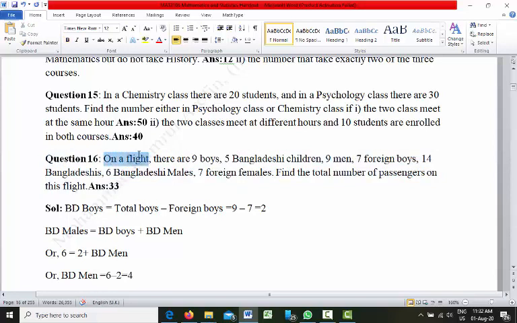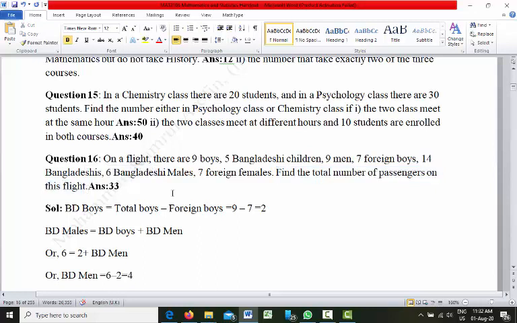On a flight there are 9 boys, 5 Bangladeshi children, 9 men, 7 foreign boys, 14 Bangladeshis, 6 Bangladeshi males, 7 foreign females. The question is asking to find the total number of passengers on this flight.